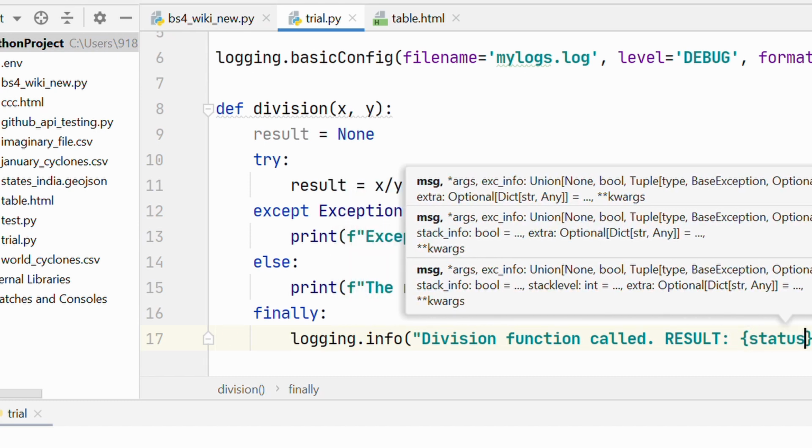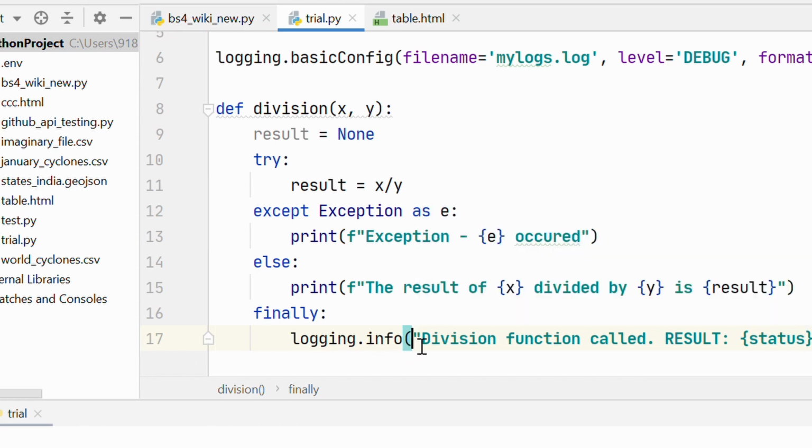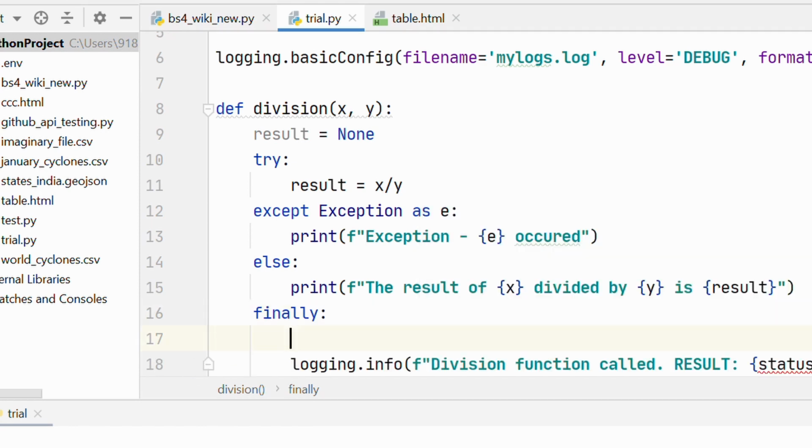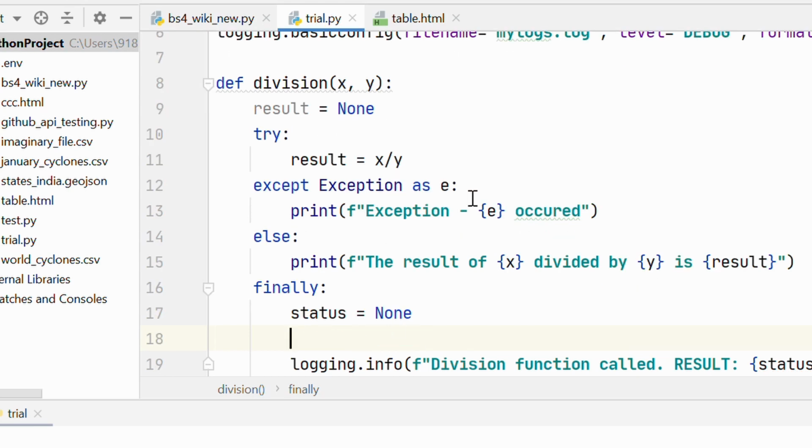So let's go ahead and create a variable called status. I'm going to say status equal to None. Now if the division happens successfully, the result variable will be occupied by the result of x divided by y, right? However, if it does not run successfully, then the result is going to be None.